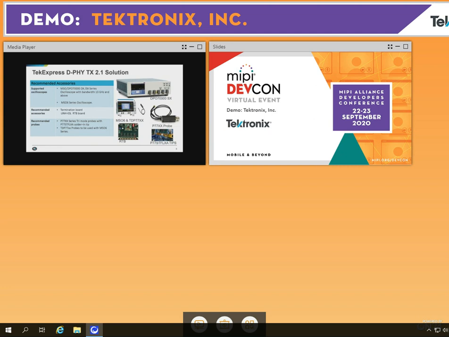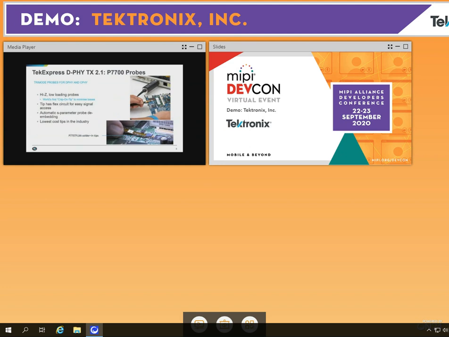Tektronix recommends the reference termination board from UNH-IOL. The RTB includes test points where probes can be easily soldered to the signal lines. The P7700 probe is designed with D-PHY testing in mind. It has high impedance and low capacitance. This helps in minimizing loading on the signals. These probes come with 77STFLXH soldering tips, making it easier to solder to signals.